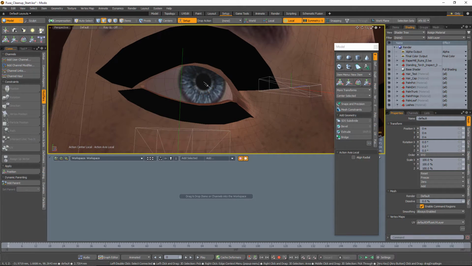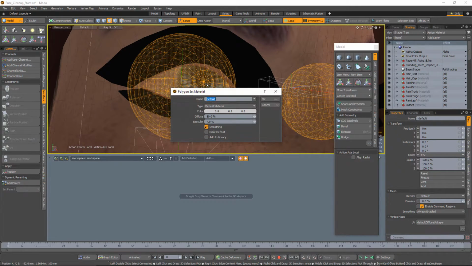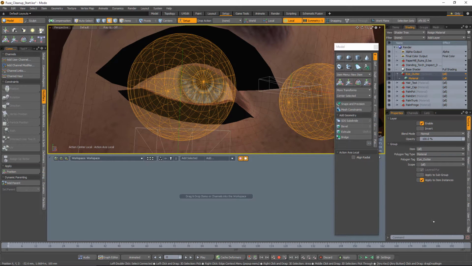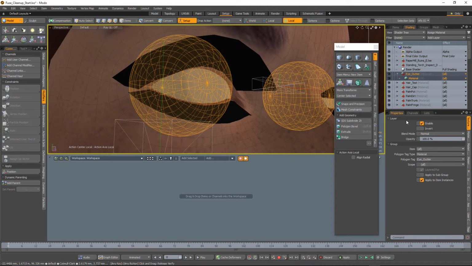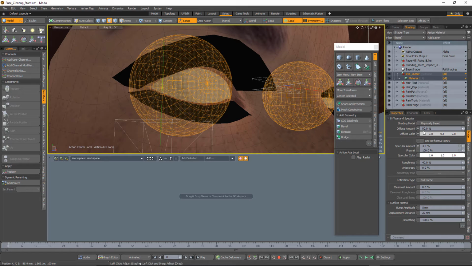And now what we can do is I can take these, press the M key, and we'll call this eye outer. And that'll be fine like that. And then what we will do with this is, since we already have the material up, I'm going to set the diffuse amount to 0. I'm going to leave specular and Fresnel as is. I'm going to set the roughness down to 0 just for now.